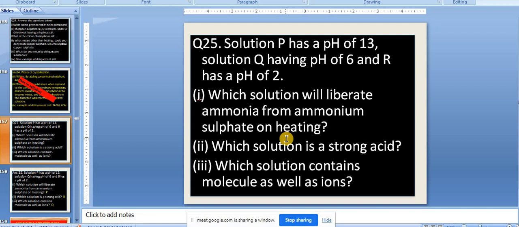Which solution will liberate ammonia from ammonium sulfate? Ammonium sulfate. Which solution will liberate ammonia from ammonium sulfate on heating? That's one, P. Which solution is a strong acid? Strong acid: R. Okay. And which solution contains molecules as well as ions?